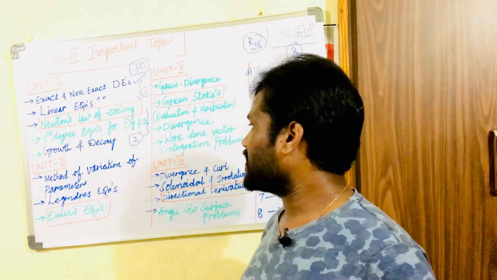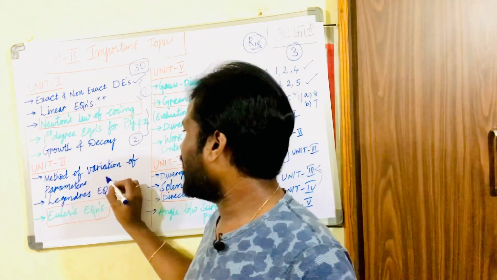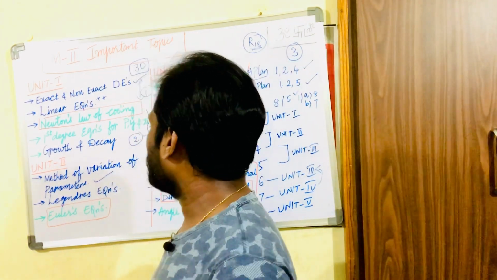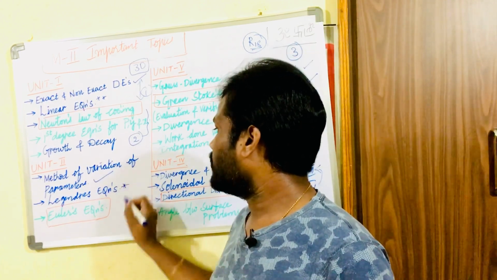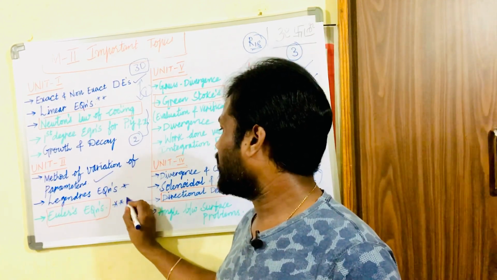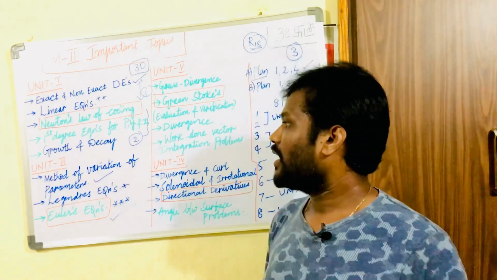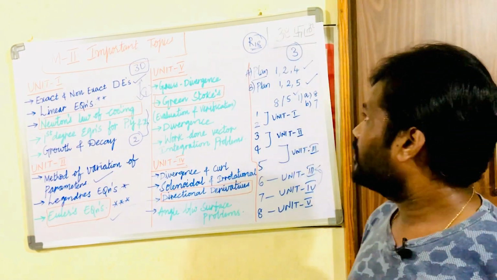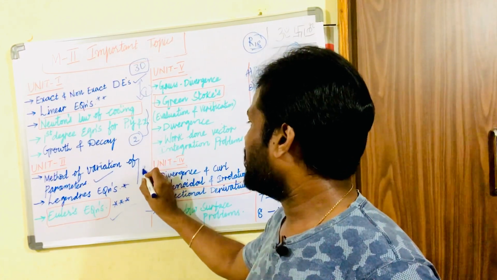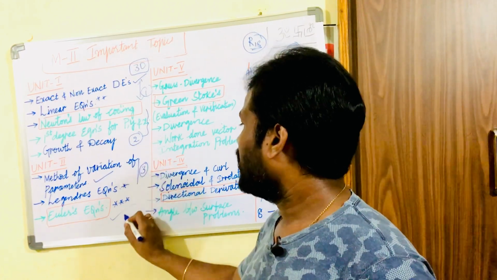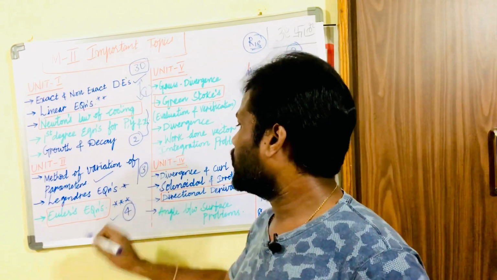So the topics we are going to cover here are the method of variation of parameters, which is one of the important topics, and Legendre's equations, which is also important. Euler's equation is very important. Please focus on that. If the question comes from the third unit, the second unit has two questions. So one question will be from this, I mean the 3rd, and the fourth question is from Euler's equation.